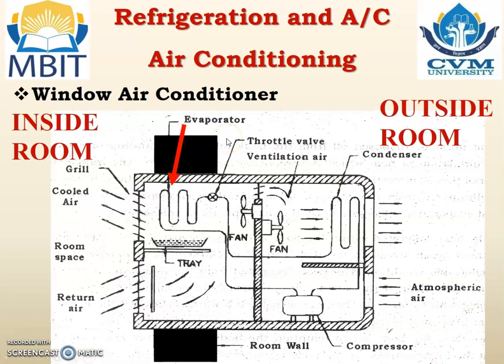This is the sketch available in any textbook, where the black color shows the window portion. The left hand side is inside the room and the right hand side is outside the room. You can see outside the room the compressor, condenser and the throttle valve, while the evaporator tubes are located inside the room.